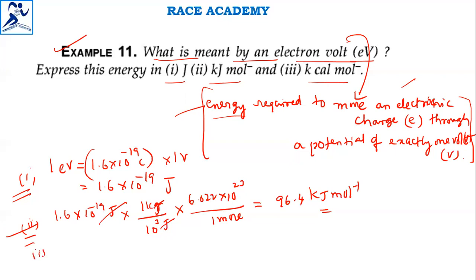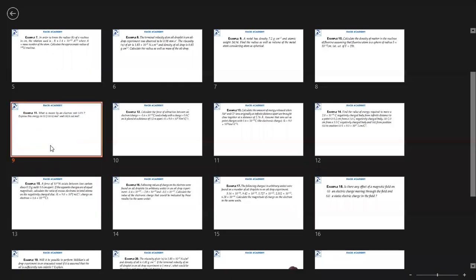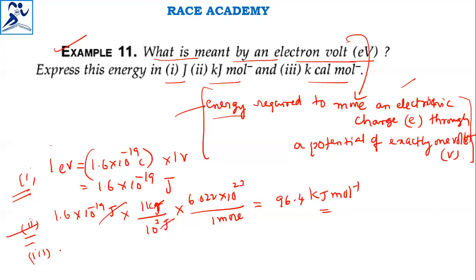Coming to the third question, kilocalories per mole. 1 kilocalorie is 4184 joules.